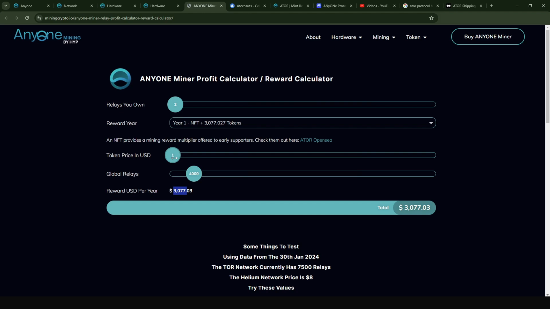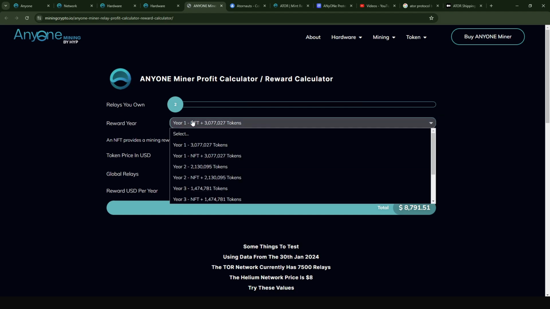Looking at the tokenomics of this project, I think the token can get to $5 or $10 very quickly. If we're looking at $5 per token, we're looking at about $15,000 in my case, where I have 2 relays. But it could be that when the token price goes up, the number of relays out there would also go up. So if we have 7,000 relays, we're still looking at about $8,000, which is still a huge amount.